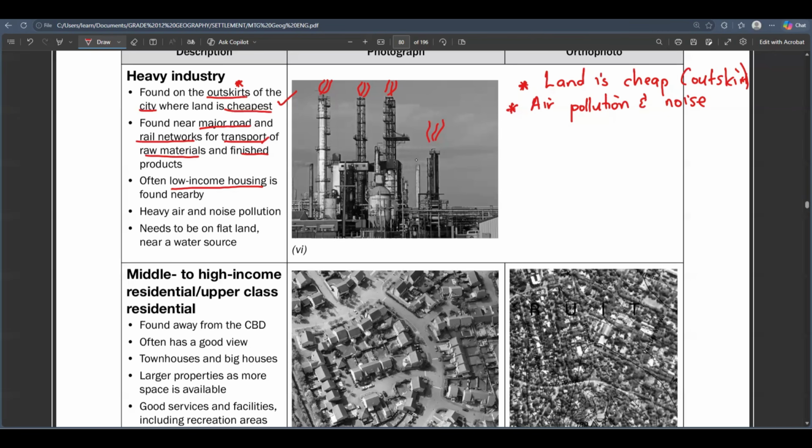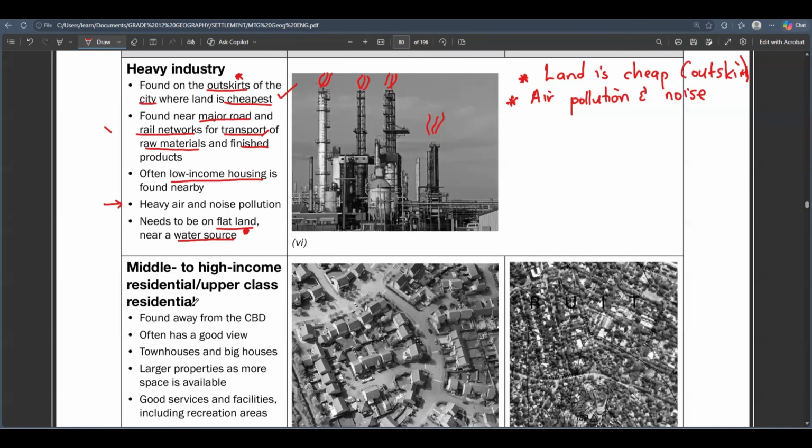Those are located far away from the heavy industries because they don't want this air pollution and noise pollution. All right. So we already talked about air pollution and noise pollution, and the heavy industries also need to be on flat land. It's very essential that they are on flat land and they need to be near a water source as well, because industries use a lot of water, of course, to be able to produce whatever they produce.